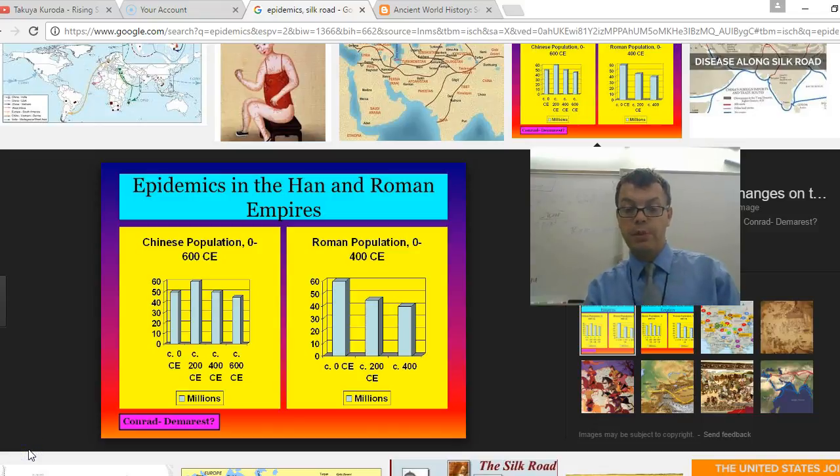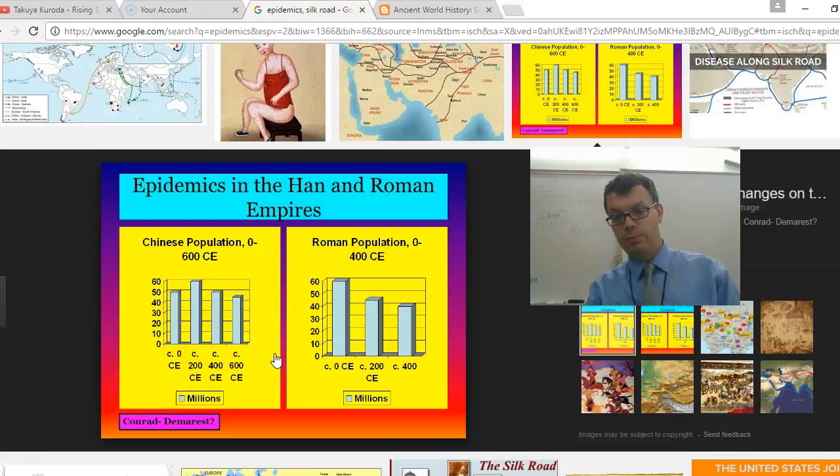Our next word is epidemic. These are major diseases, like plague, that kill a lot of people. And what we see in the classical era, another one of the downfalls of imperial empires like China, like Rome, is epidemic diseases. We see populations start going down, both in Rome and in China. And one of the biggest things is there were diseases that would come in. Now, why did these diseases come in? One of the downfalls of having large trade routes like the Silk Road is that when people are trading things back and forth, diseases also come with the people and kill a lot of the people.